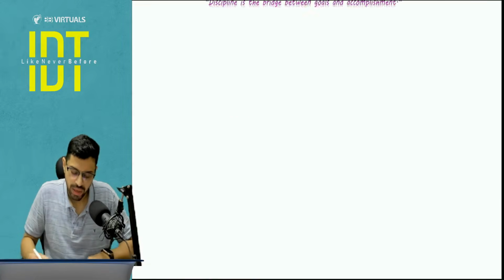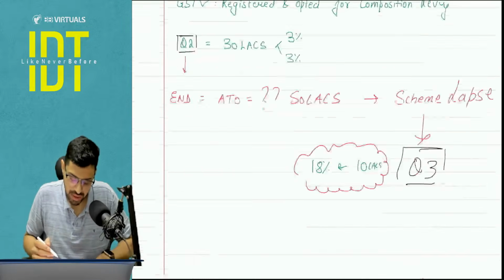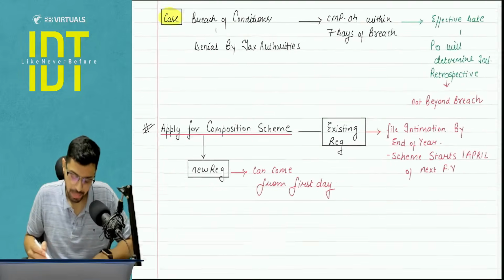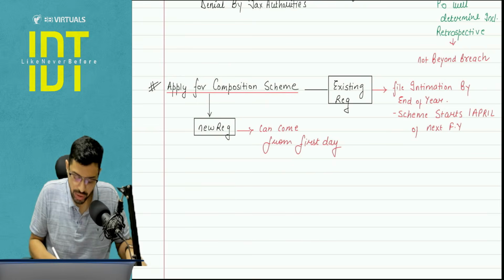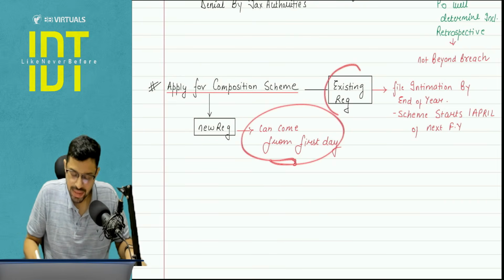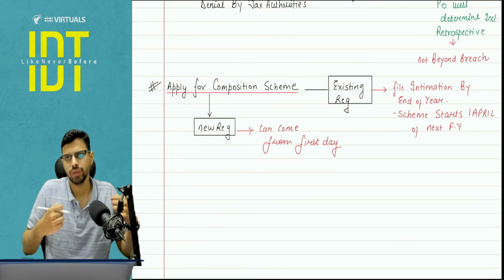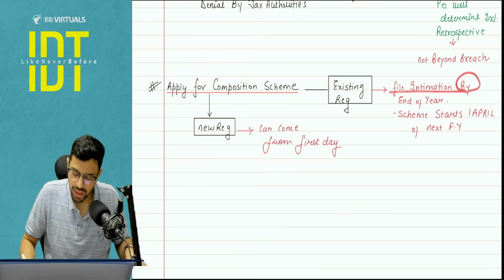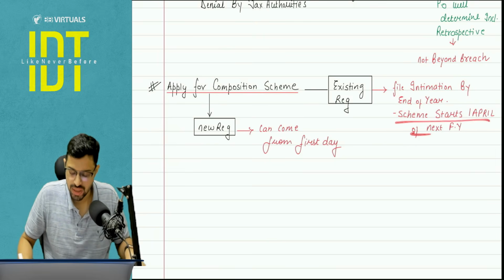Just give me now 2 minutes. 2 points I need to note. First, I will tell you the opting of the scheme. Opting of the scheme. Pay attention. When you apply for composition scheme, now when can you apply? See, if you are a new registration, you are taking a new registration, you can apply from the first day. But if you are in existing registration, you are already GST registered person under regular scheme, and now you come to know about the composition scheme and you want it. So here you will file the intimation by the end of the year. That is the 31st March, and from 1st April your scheme will start.